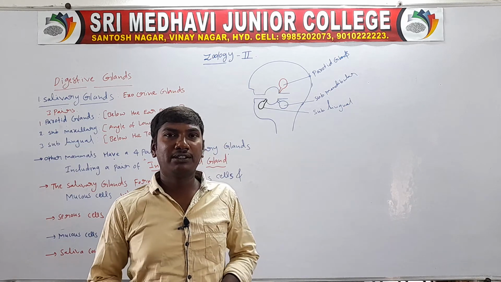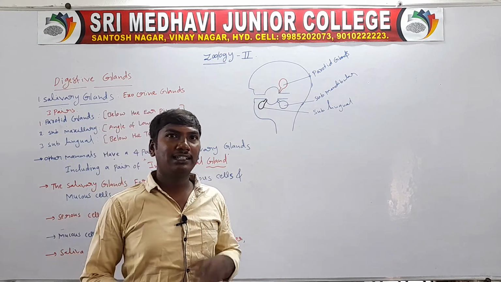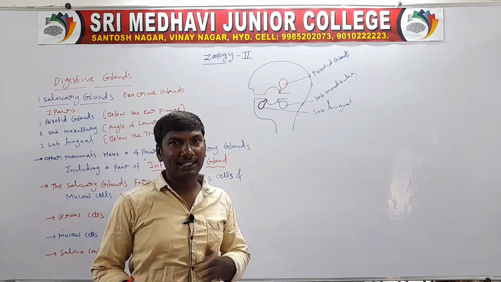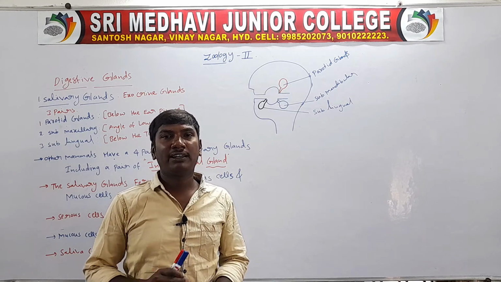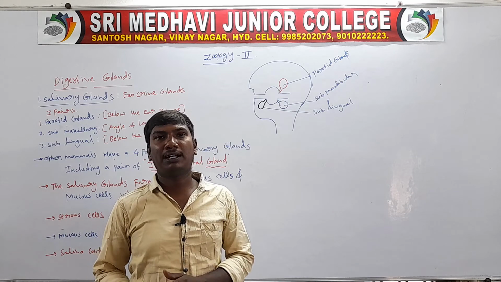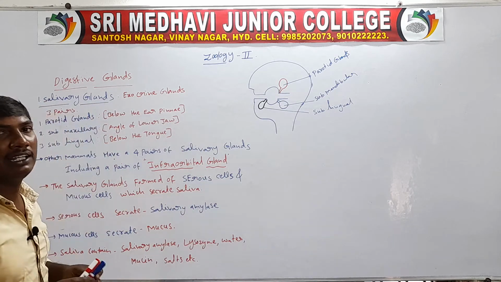Our next topic, digestive glands. The digestive glands are the salivary glands, gastric glands, intestinal glands, and the liver, pancreas, and gallbladder. So the first topic, digestive glands: the salivary glands.